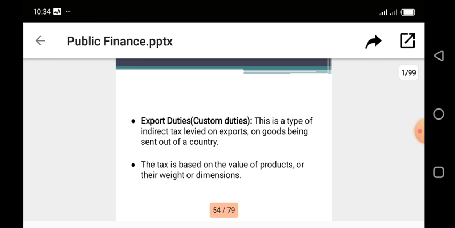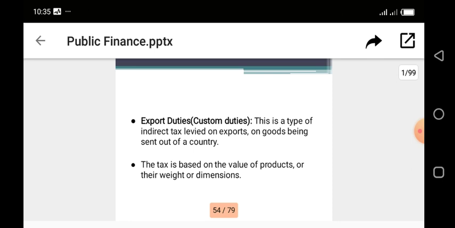So the next is export duties, as the name implies. This is also a type of indirect tax levied on exportation of goods and services sent out of a country. So if you are sending goods out of a country, you are exporting goods out of the country, you pay duty on it, you pay tax on it.